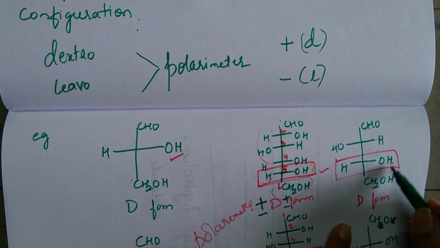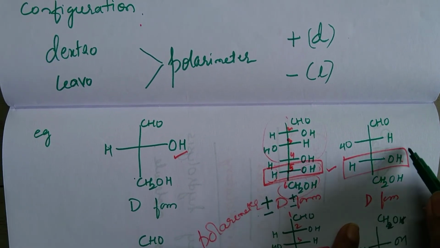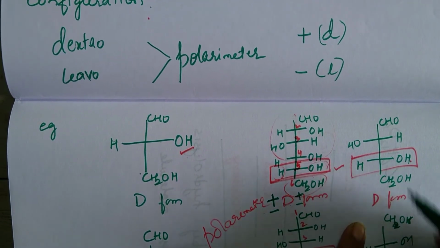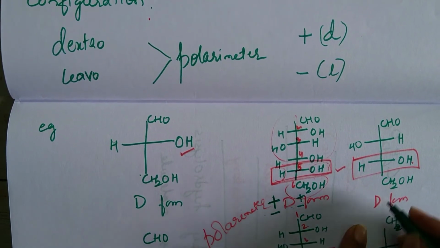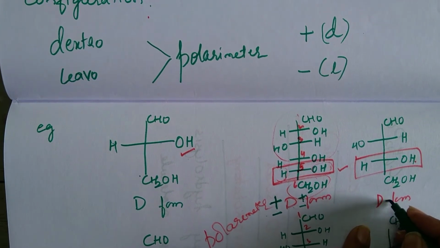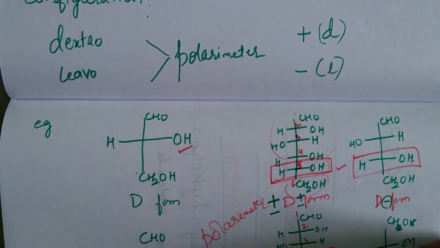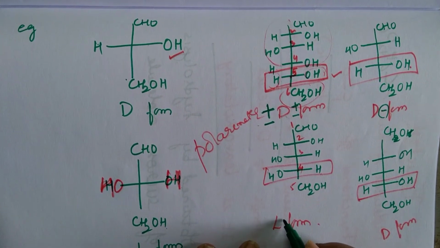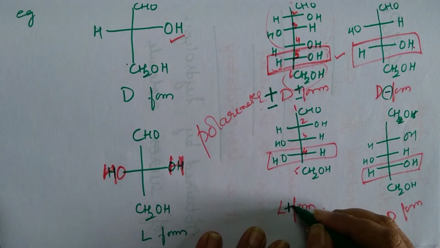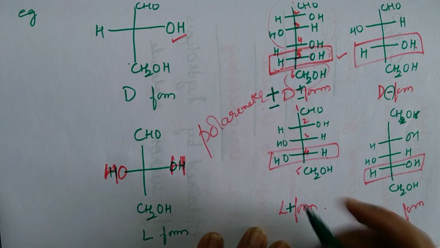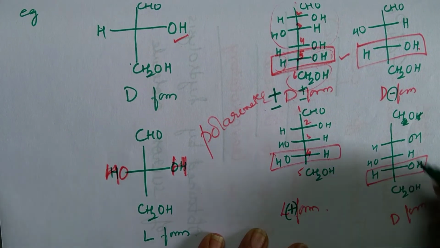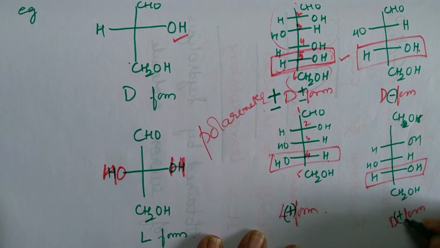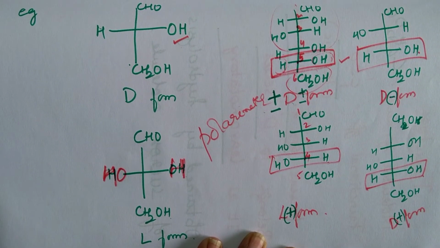You have assigned the D position based on the position of OH. Now I am saying if you use a polarimeter, it is moving towards the left side. So what should I write? D minus. And this molecule, showing right-hand rotation, is shown with a plus sign. This molecule is showing right side movement, so it is a positive sign. Understood?